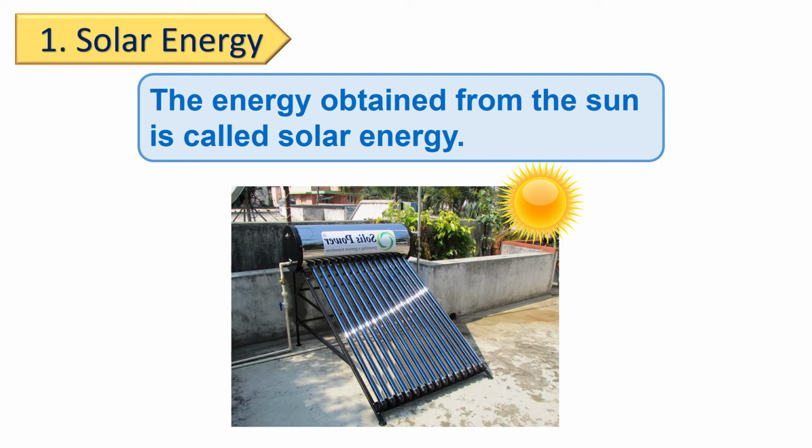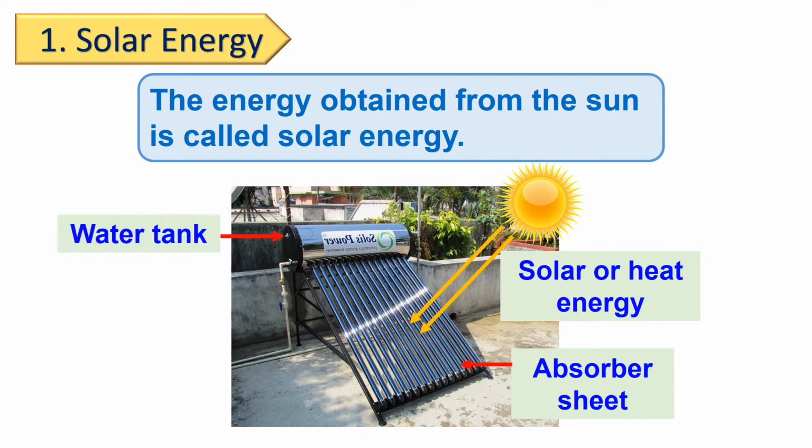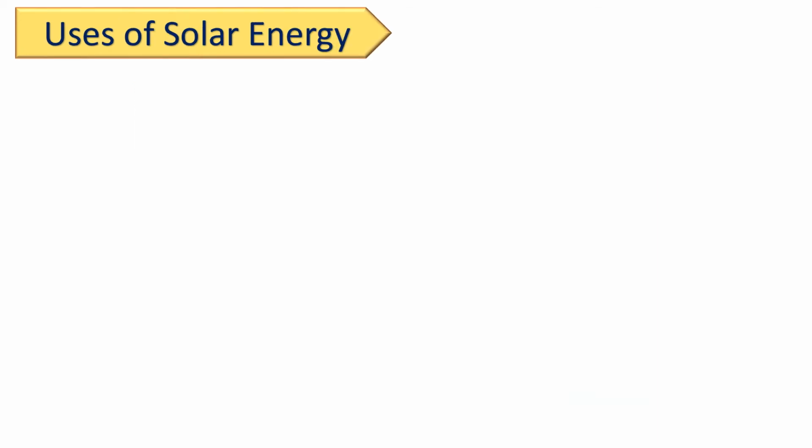This solar energy reaches the earth in the form of heat. When sun rays fall on the absorber sheet of the heater, the cold water in the tank heats up. This is how the water heats up in the solar water heater. Nowadays, a variety of devices are developed for making use of solar energy. Now let's make a list of other devices which we use.